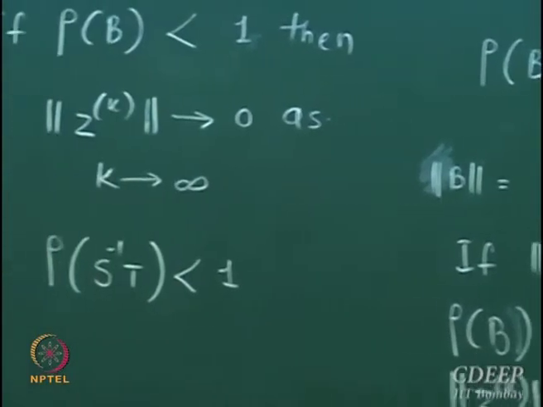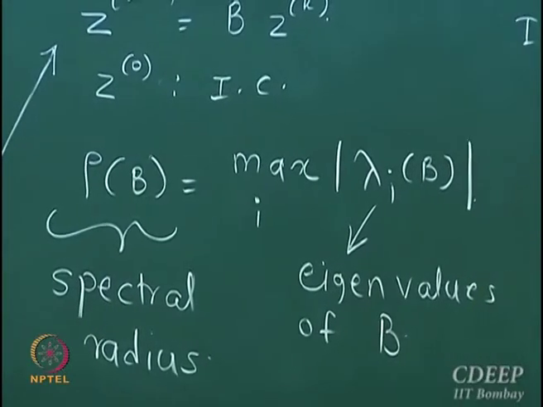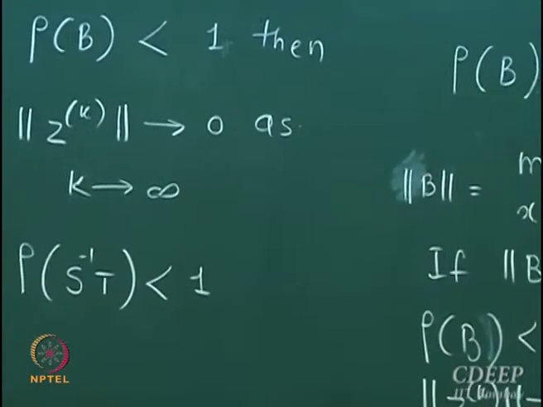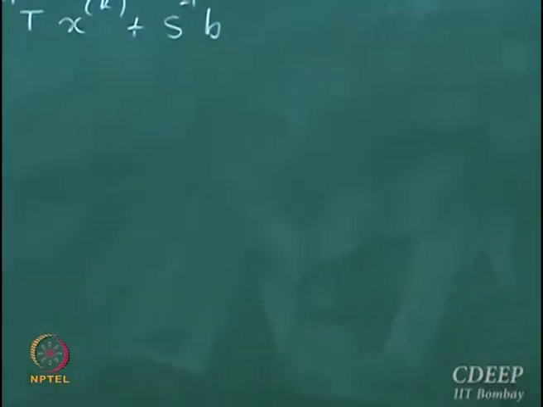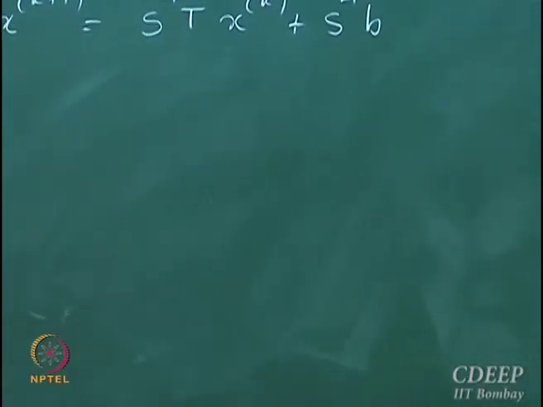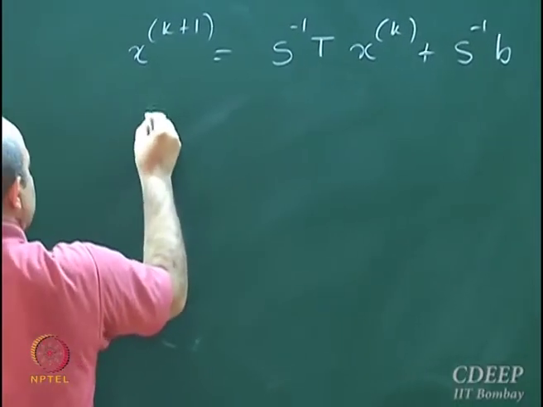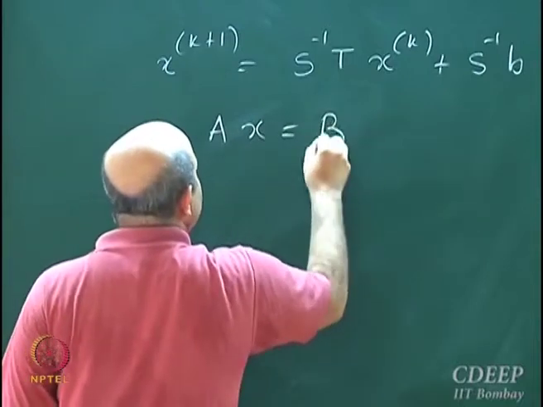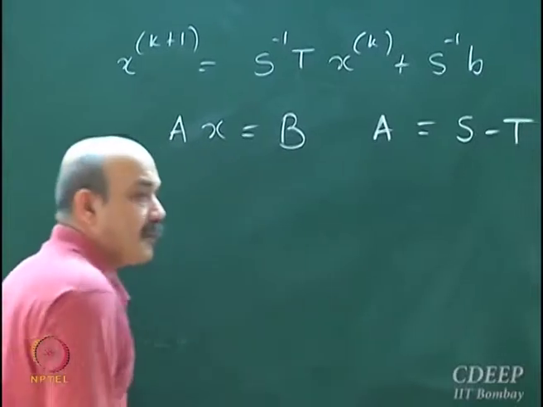Now let's move back to what we did in my last lecture. This was an overview of the entire stability argument. I wanted to derive something more specific from the previous result. So we come back here, we are trying to solve Ax equal to b, and A has been split as S minus T.